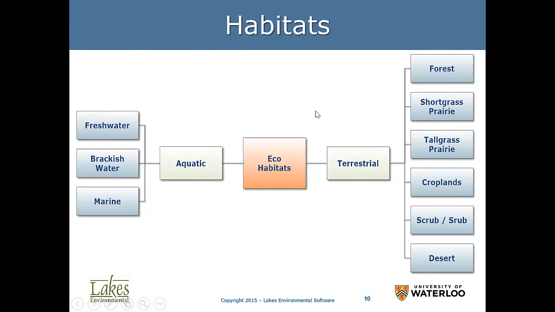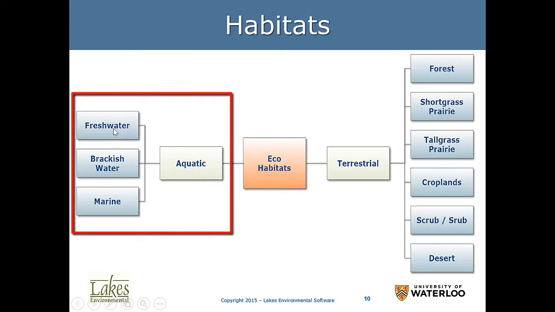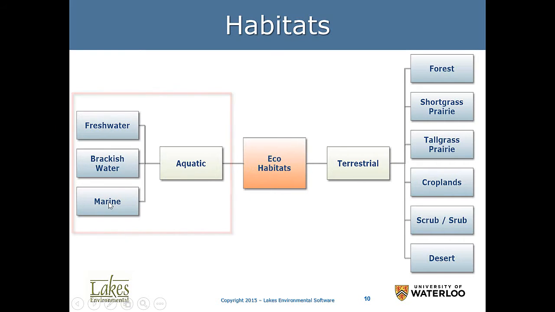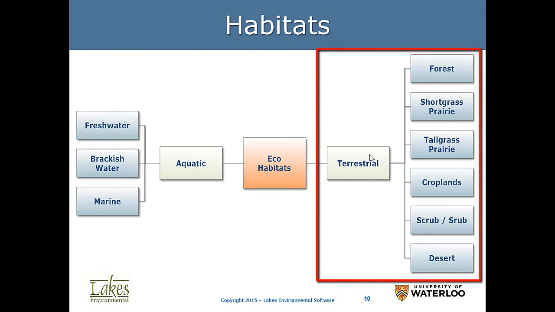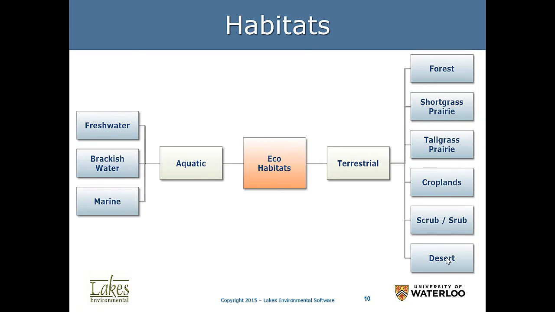The habitats are then represented in our calculations to assess the impact from air toxics. We use food webs. The food webs can be aquatic, where we would have freshwater marshes, brackish water, and marine or saltwater marshes. On the terrestrial side, we will have different habitats which will be represented by different food webs. We have the forest, short grass prairie, tall grass prairie, croplands, scrubs, intermediate between croplands or grass to desert, and then finally we have the desert food web.